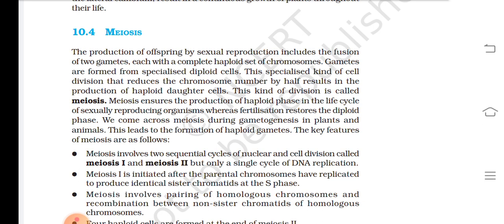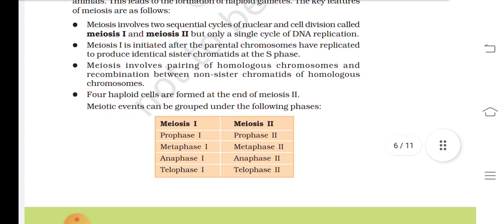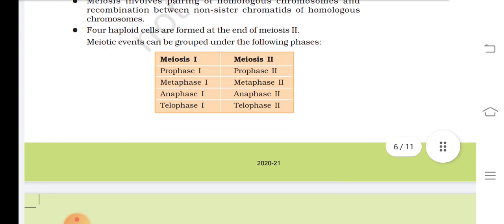Point number 1. Meiosis involves two sequential cycles of nuclear and cell division called meiosis 1 and meiosis 2, but only a single cycle of DNA replication. Point number 2. Meiosis 1 is initiated after the parental chromosomes have replicated to produce identical sister chromatids at the S phase. Point number 3. Meiosis involves pairing of homologous chromosomes and recombination between non-sister chromatids of homologous chromosomes. Fourth point, 4 haploid cells are formed at the end of meiosis 2.